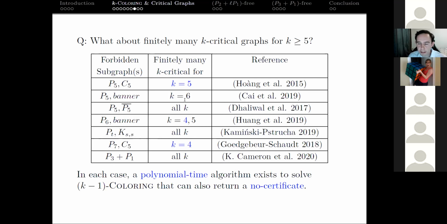So without that complete list, you actually can't implement these algorithms. It's nice to know that a polynomial time certifying algorithm exists, but it actually cannot be implemented unless you have that complete list of the critical graphs. So that's one thing to note, that sometimes we don't have a constructive proof that there's finitely many, just an existential one. So one of our results is going to be existential, and one of our other results, once we get to it, is going to be taking one of these known families and actually generating the complete list.